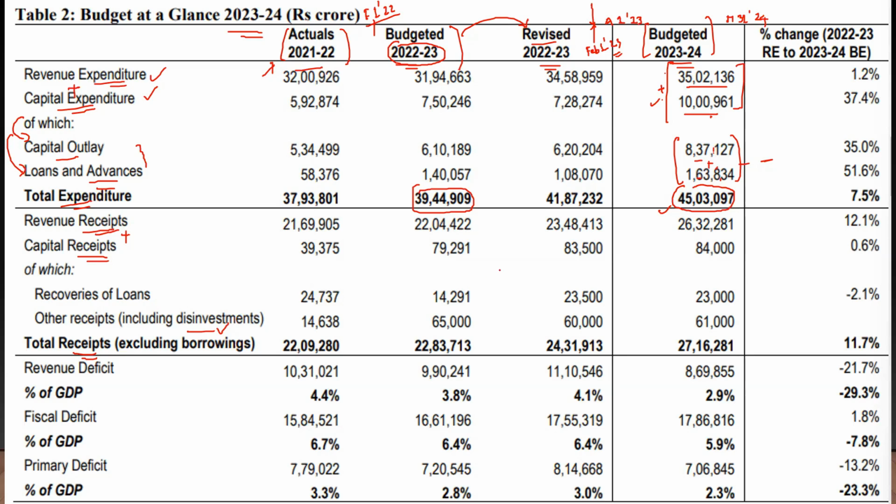But what is this anomaly? The budgeted estimate was something like 39.44 lakh crore, and the revised estimate was something like 41.87 lakh crore. This means no matter how much the government thinks, every year the actual expenditure or actual size of the budget is going to be slightly different from how much you have envisaged it to be.